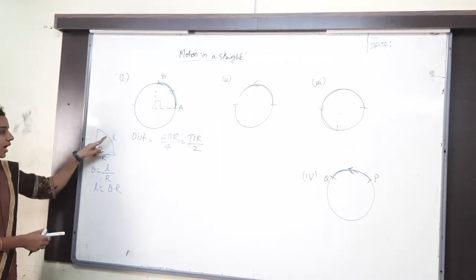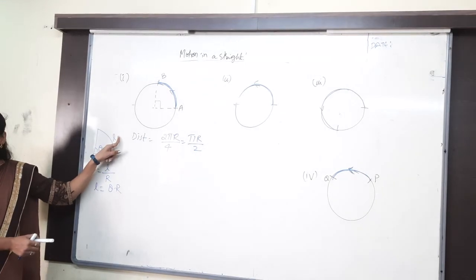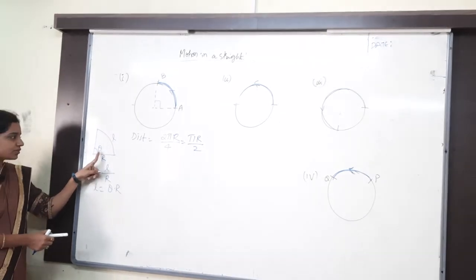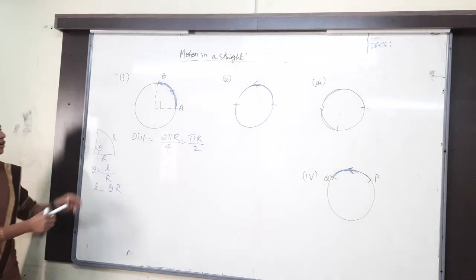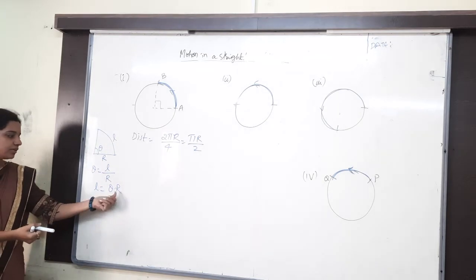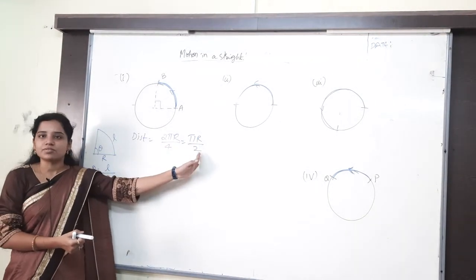Theta is equal to arc length by radius. Arc length is L, and that L only I want to find out, because I want to find the distance. L by r is equal to theta. Theta is how much here? From here to here the angle is 90 degrees, which is nothing but pi by 2. So L is pi by 2 into r. The same answer we got here.